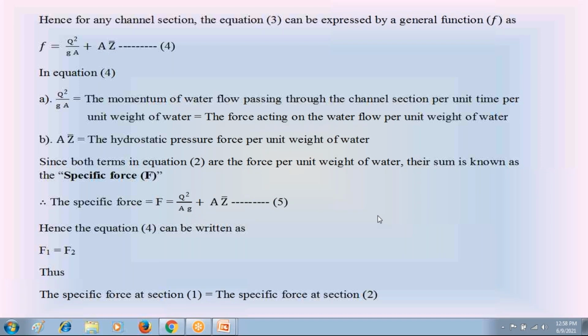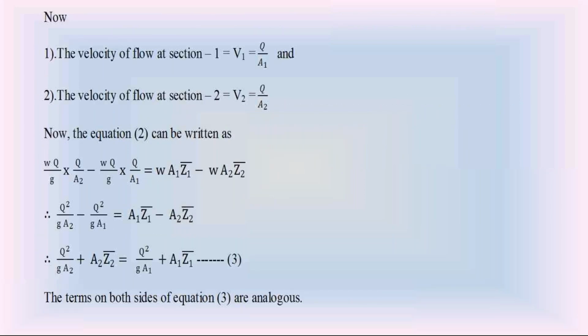Please check this derivation of equation 3. By applying Newton's second law between section 1 and section 2, and by neglecting the weight component W sin theta and the friction force in the open channel from section 1 to section 2, we got this equation 3. F1 is equal to W A1 Z1 bar, F2 is equal to W A2 Z2 bar. We simplify this equation of Newton's second law and get this final result: Q square by ZA2 plus A2 Z2 bar is equal to Q square by ZA1 plus A1 Z1 bar.